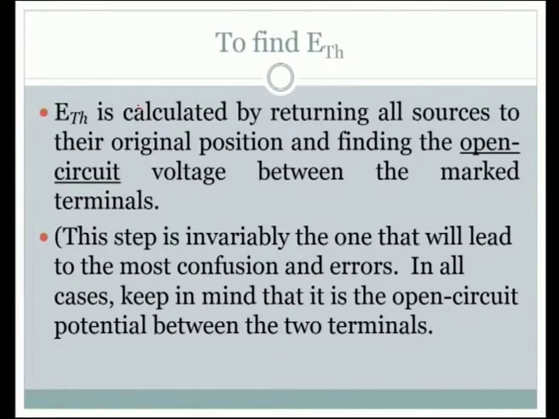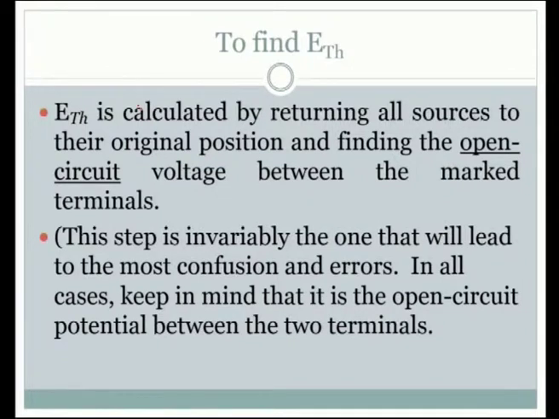The equivalent voltage value ETH is calculated by returning all sources to their original position and finding the open circuit voltage between the marked terminals. I will explain in detail, though it is a very typical statement. This step is invariably the one that will lead to the most confusion and errors.